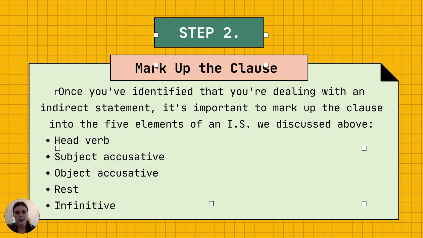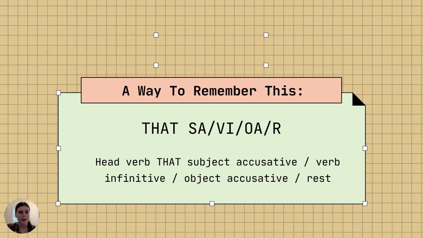So once you've identified that you're dealing with an indirect statement, it's important to mark up the clause into the 5 elements of an indirect statement that we discussed just beforehand. So the head verb, the subject accusative, the object accusative, the rest, and then the verb in the infinitive. So a good way to remember the 5 different elements of an indirect statement is that savior.